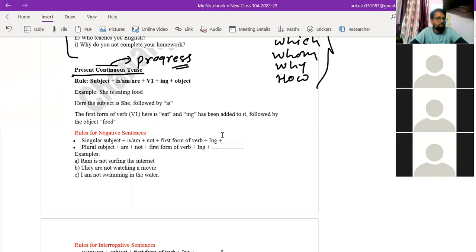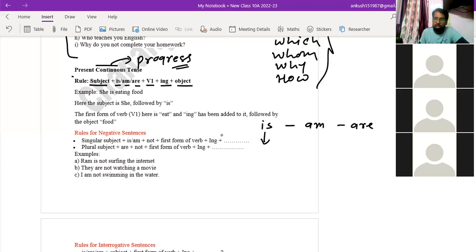What is the rule for present continuous tense? Okay, this structure is given over here. Subject plus is, am, are plus main verb first form with ing plus object. Now there is one thing that I would tell you: why do we use these three helping verbs in one tense only?